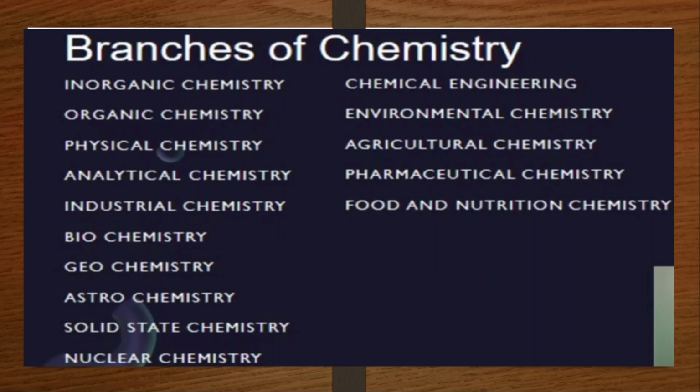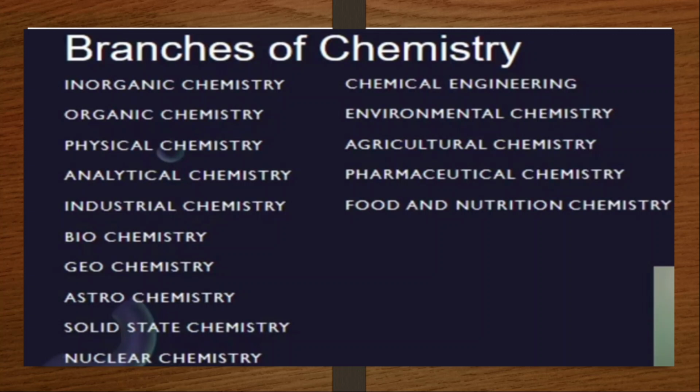And each and every day, chemistry, or science, is growing and developing. So, based upon the development of science, the number of branches will also be increasing. As the needs and necessities of our daily life, to make life more comfortable, science is developing like anything. So the branches are also going to increase. Now, whatever branches we have, or whatever is important to us, those we are going to study.